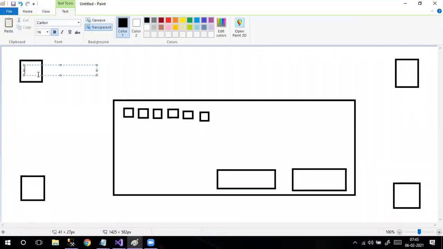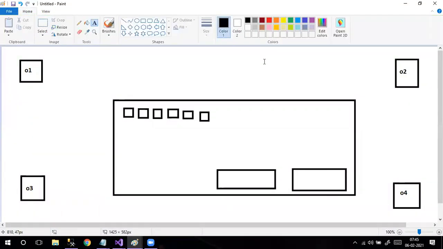So this is object 1, this is object 2, this is object 3, and this is object 4. 4 people at a time log in, from different places. Now, understand carefully, this whole thing is the class. In this class, these are the members. So this is one member, this is one member, this is one member.